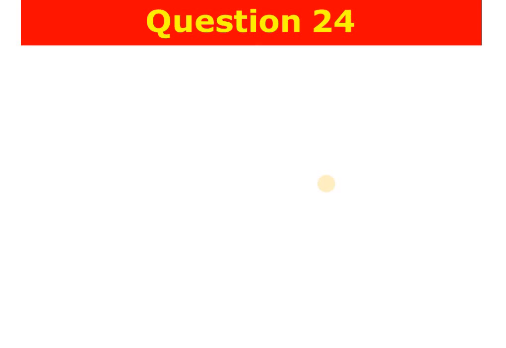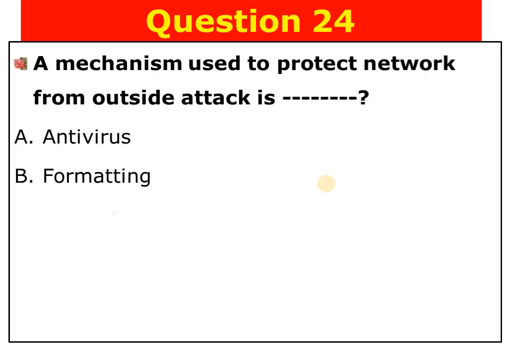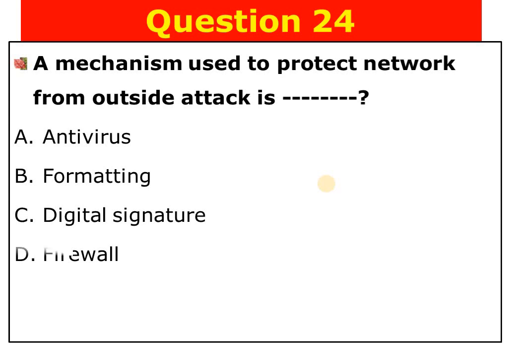Question number 24. Here is question number 24. A mechanism used to protect a network from outside attack is A. Antivirus, B. Formatting, C. Digital signature, D. Firewall. The answer is choice D. Firewall. It is used to protect a network from outside attack.